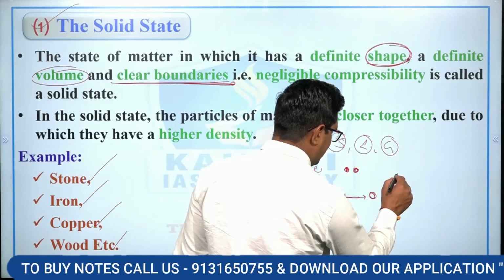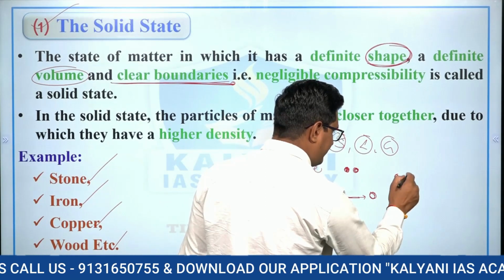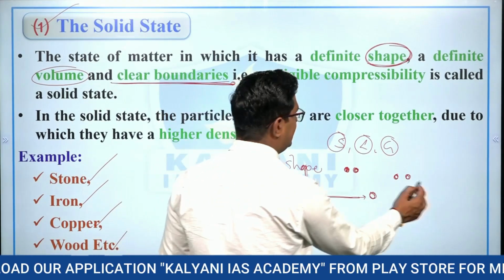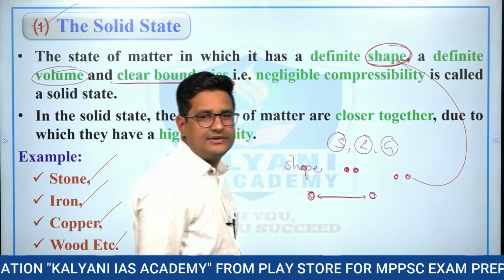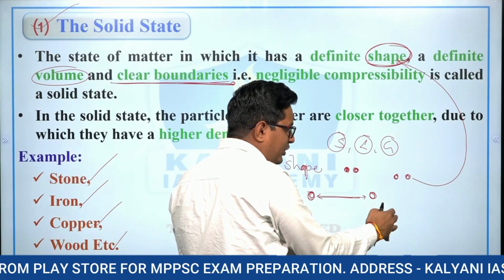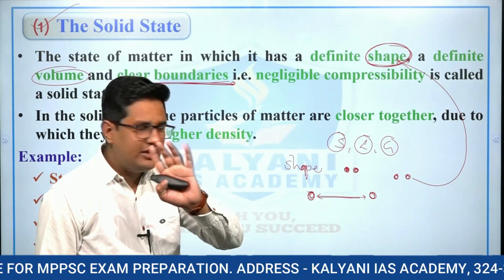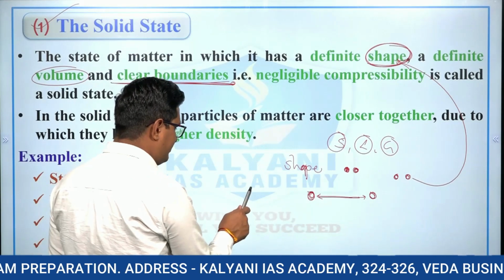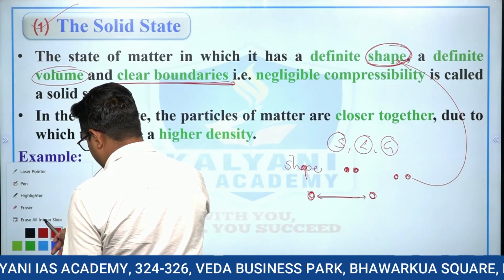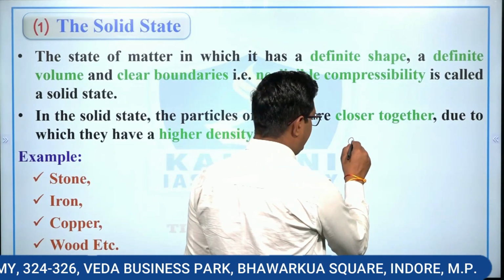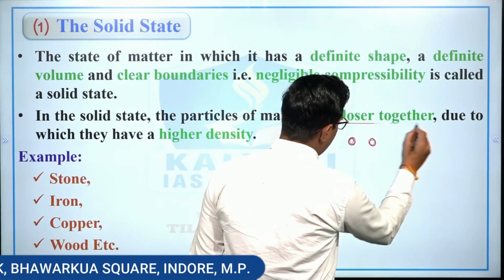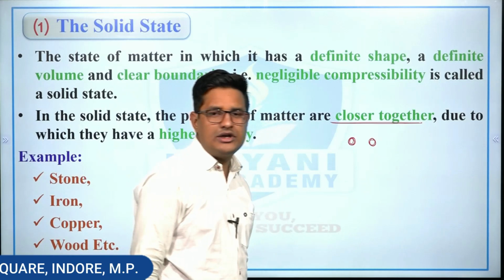So if there is a minimum gap between the two particles of matter, then there would be a high intermolecular force, which provides the definite shape as well as definite volume. When the gap increases, the properties of that matter change, right? So you only have to remember one thing: the gap between two particles in the solid state is minimum, or we can say that in the solid state the particles are closer, right?